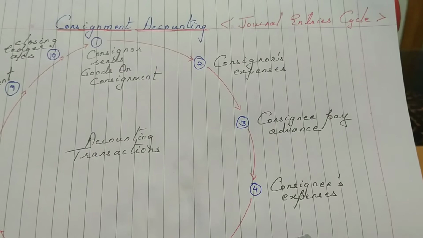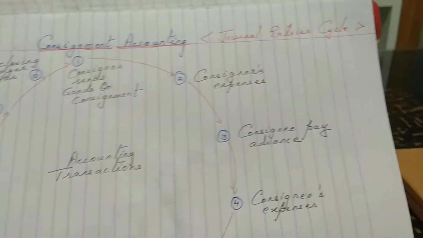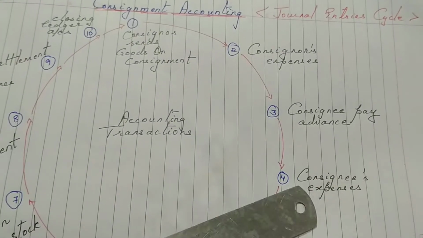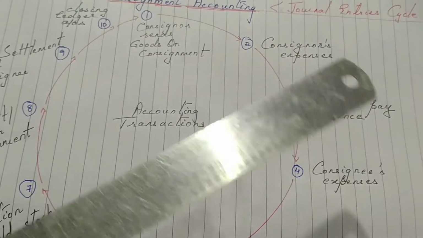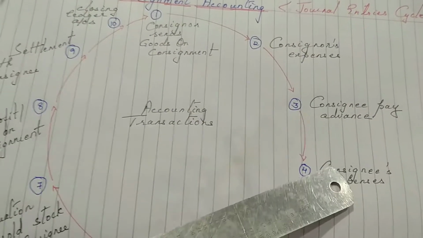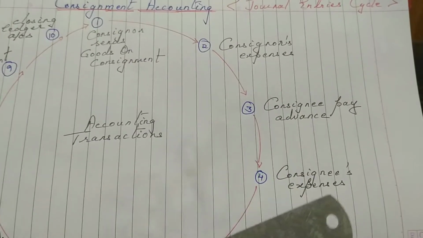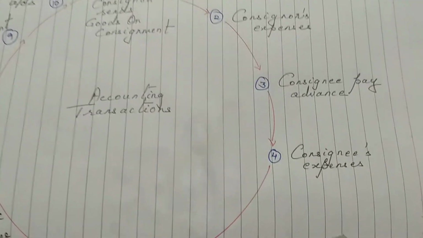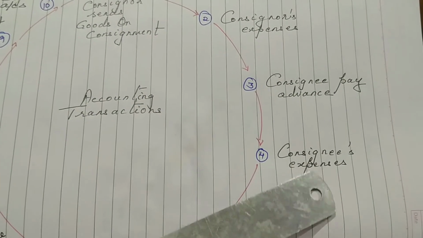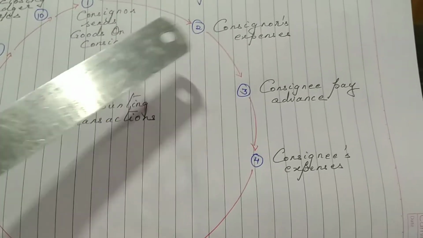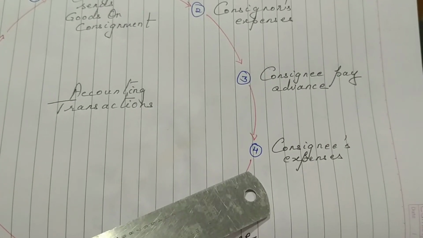Like it could be the unloading charges, it could be the transportation charges till the items he has received reach his godown, it could be the godown rent, or it could be the salary of the personnel whom he has appointed to work on behalf of him in selling these products, or any other expense which the consignee is putting towards this consignment, towards these goods. So that will be the fourth entry.